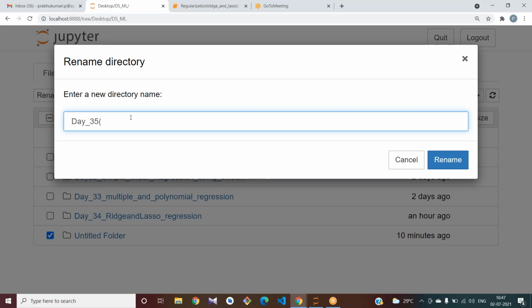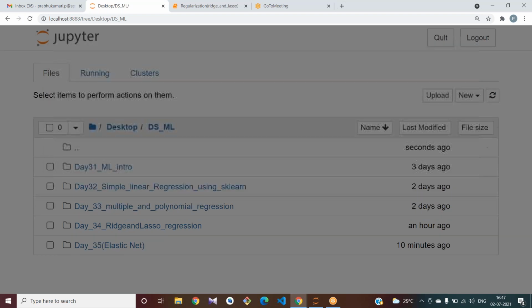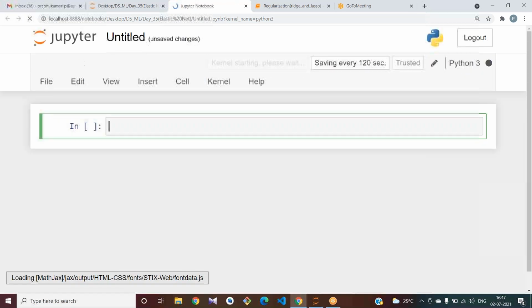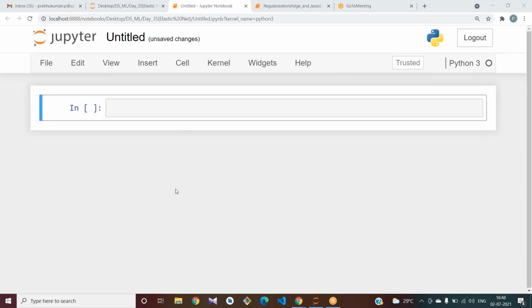What is the next one? Elastic net regression.